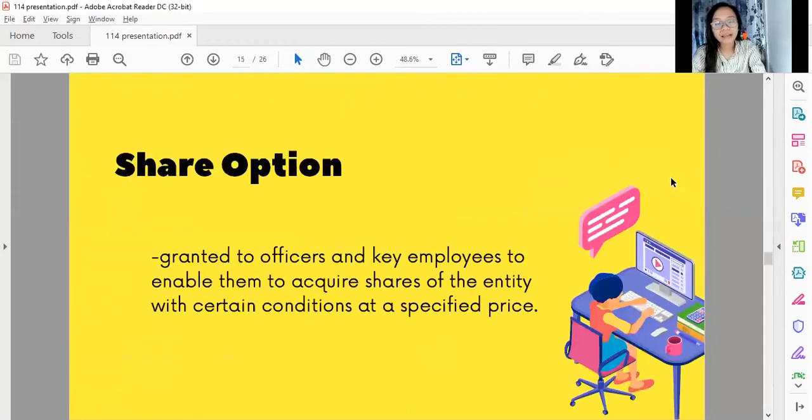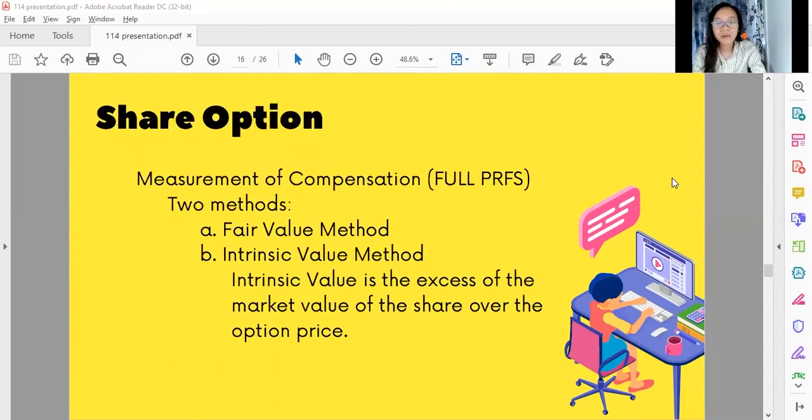So next slide is the share option. As I have mentioned earlier, one example of equity settled share-based compensation is the share option. These share options are granted to employees to enable them to acquire shares of the entity in a specified period, with, of course, fulfillment of certain conditions. So under this, I will discuss the difference in the measurement of compensation for full PFRS and PFRS for SMEs.